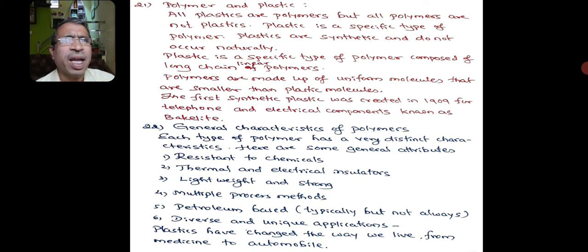Plastic is a polymer composed of long chain linear polymers. Polymers are made up of uniform molecules that are smaller than plastic molecules. The first synthesized plastic was created in 1909 for telephone and electrical components, known as bakelite.